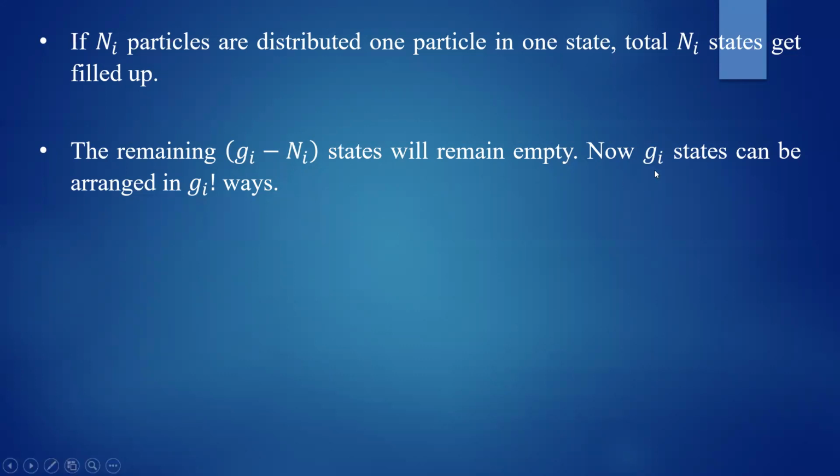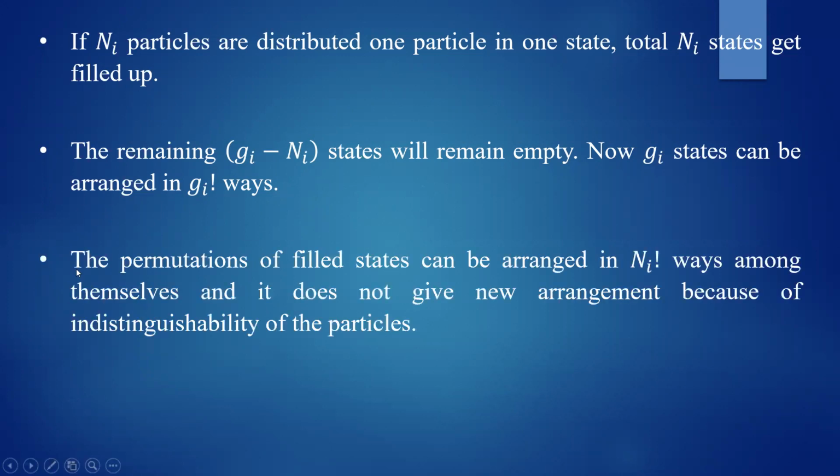Now these Gi states can be arranged in Gi factorial ways according to the permutation. If there are 10 states, you can arrange these states in 10 factorial ways. That is the number of ways you can arrange this Gi number of states. According to the permutations, the filled states can be arranged in Ni factorial ways among themselves, and it does not give a new arrangement because of indistinguishability of the particles.